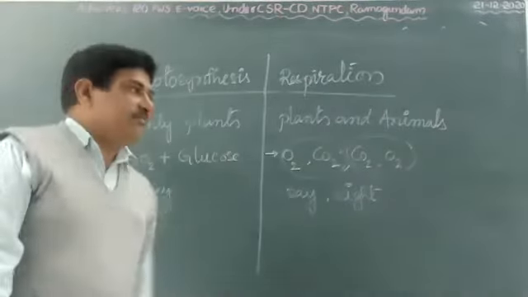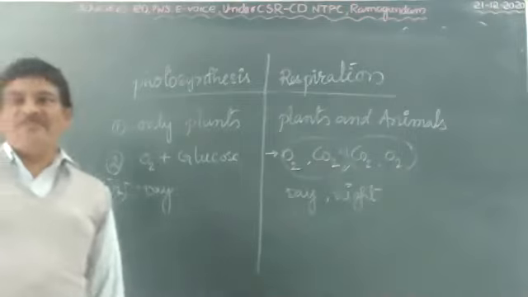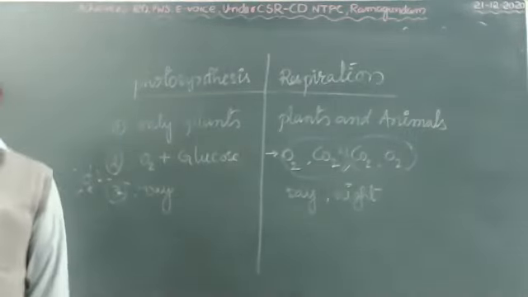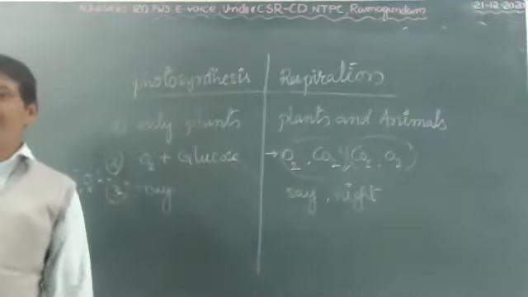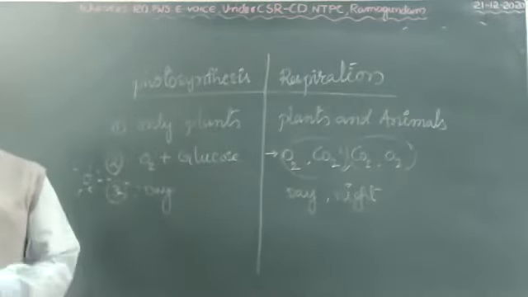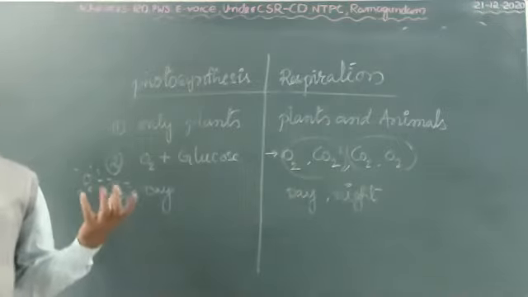Okay, children. One girl is asking, what is the difference between respiration and combustion? Yes, respiration occurs in plants and animals. Combustion occurs everywhere, especially in vehicles.